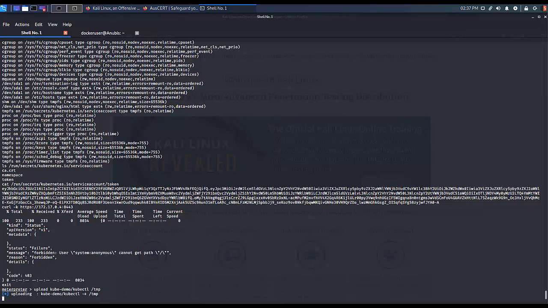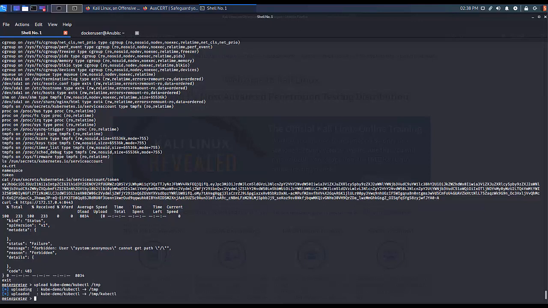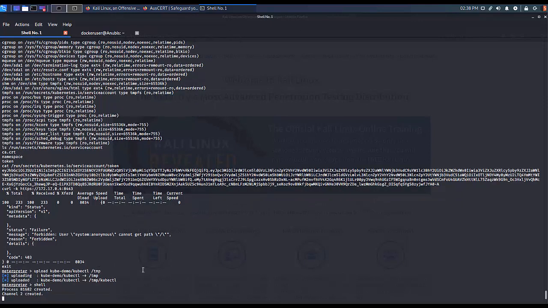Armed with this information, the attacker can start attempting to query the Kubernetes API server for further enumeration of the cluster. And for the attacker's convenience, they upload the kubecontrol utility, which is a standard Kubernetes tool that can query or perform various administrative functions. There we go, it's uploaded now. The attacker drops back in a shell and runs the kubecontrol utility.